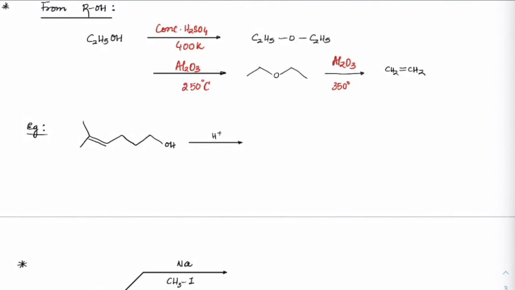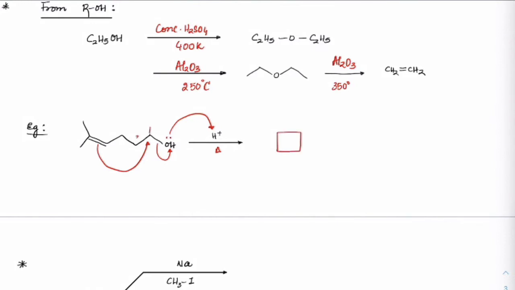well, the lone pair from here can attack, correct? So it would form OH2 plus here, got it? So if OH2 plus on heating is leaving here, this pi can attack here. So we can get a 4-membered ring here, like this.